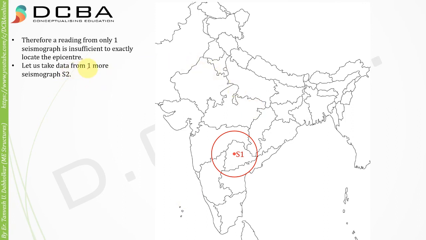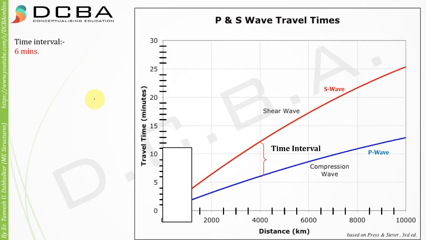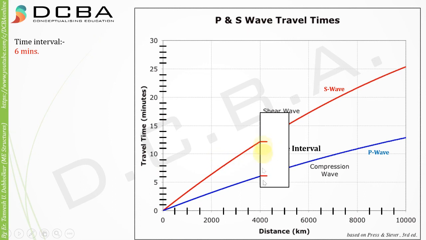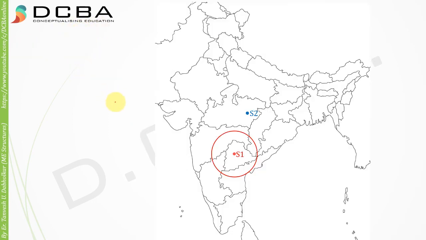So let us say that we take one more seismograph. Let us take data from one more seismograph, let's say it's S2, and let the time interval for S2 be 6 minutes. That is, the time interval between the P wave and S wave is 6 minutes for seismograph S2. So we mark 6 minutes here and then we check where it is coinciding. It is coinciding here at a distance of 4000 kilometers from S2.